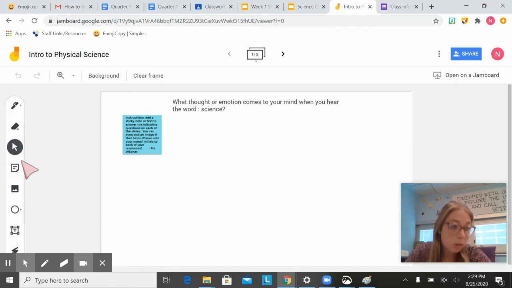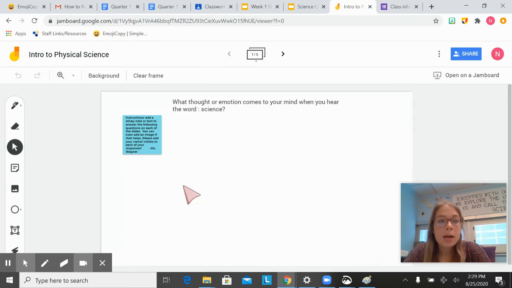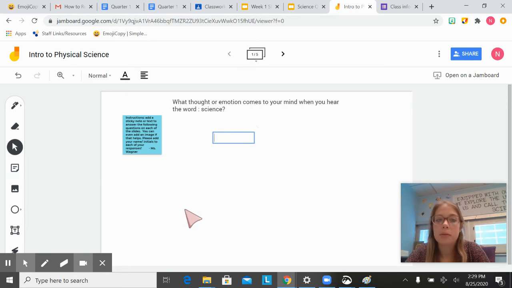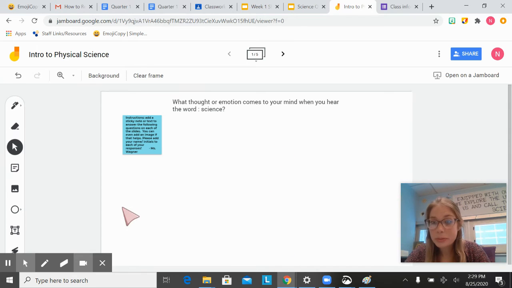So in order to do this, you can add these sticky notes. You can pick your color and type your response to this question. You can also add a text box where you click that text. You just drag open a box, type in your response, and you can move it anywhere. I would like you guys to add your name or at least your initials to the end of this. That way I know who has responded and who hasn't responded.